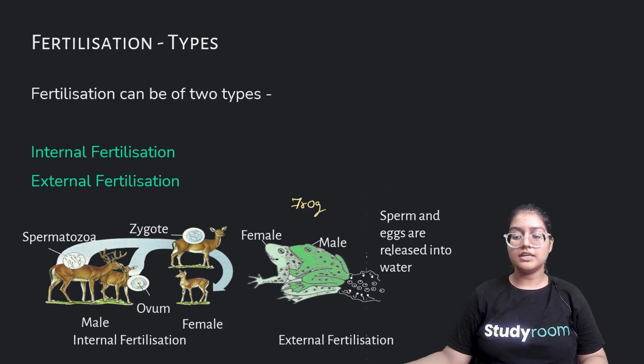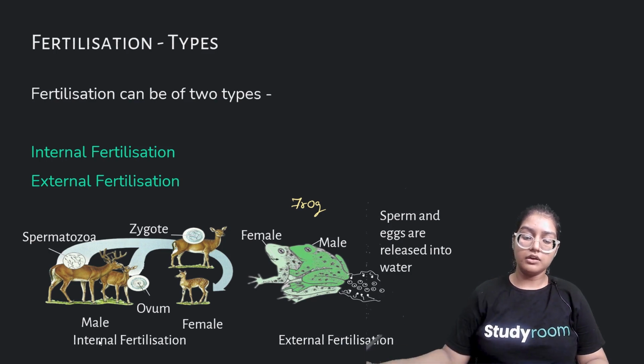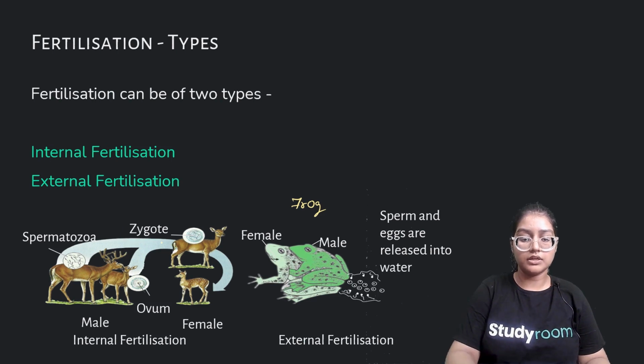Sperms and eggs are released into the water and they fuse in the water. They are not fused in the body of the female organism. In the case of deer, some spermatozoa travel into the female organs and they fuse inside the body of the female. So this is internal fertilization.